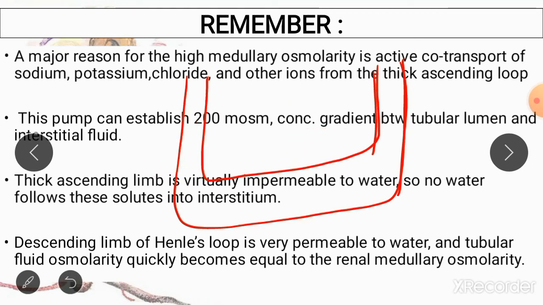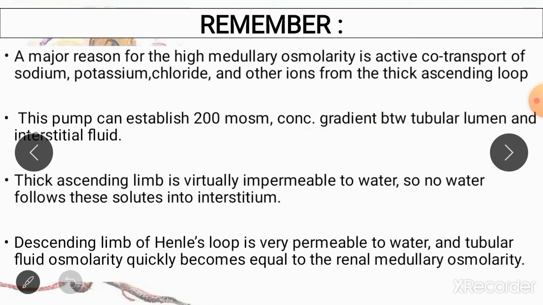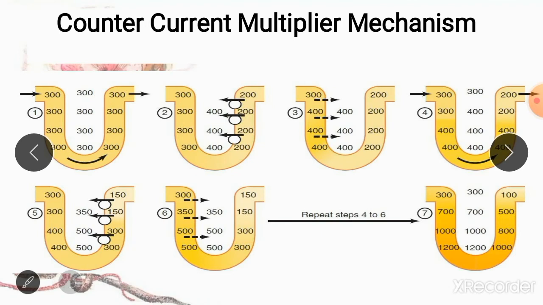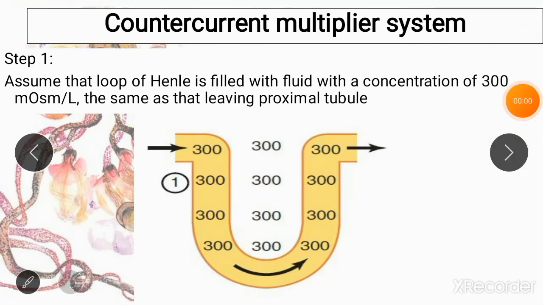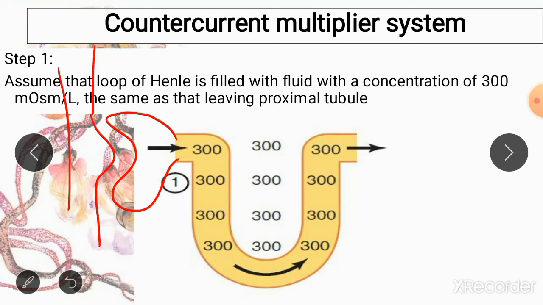So let us now begin with the counter current multiplier. We are going to study it step by step, and here is a figure from Guyton which shows how concentrated urine is formed. Let us begin with the first step. Imagine that here you have your Bowman's capsule and your glomerulus, and a lot of fluid is being filtered from your glomerulus into the Bowman's capsule.